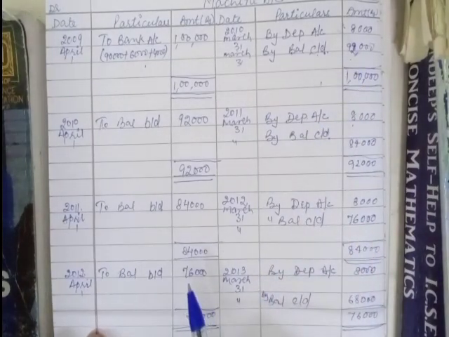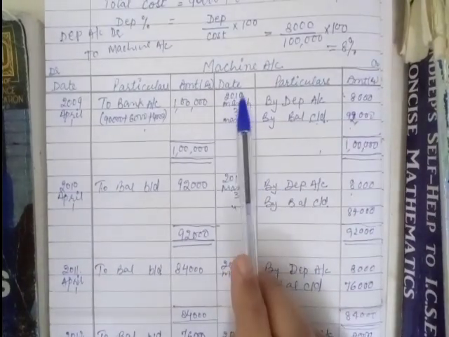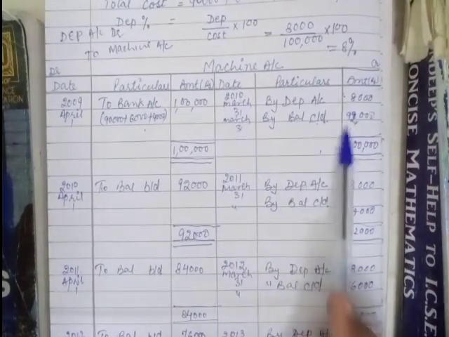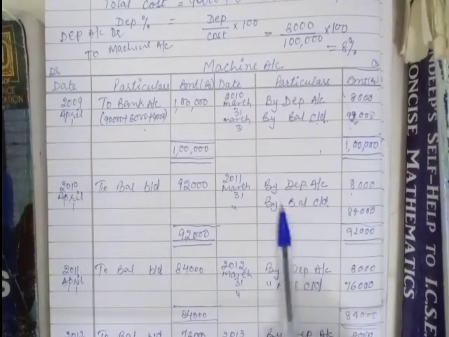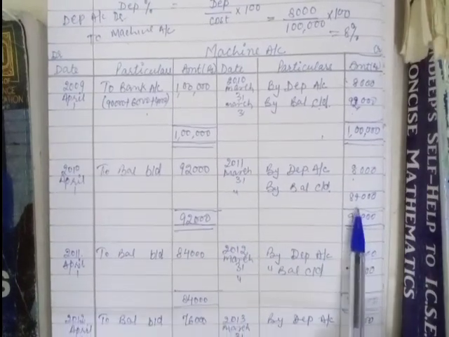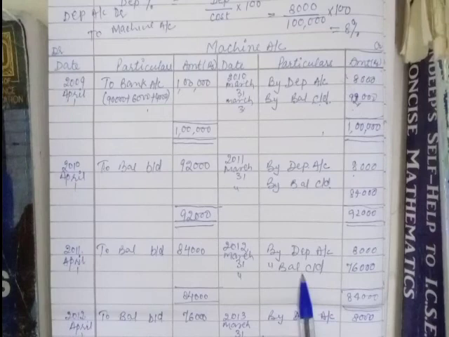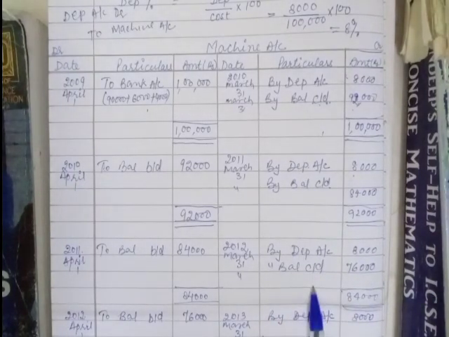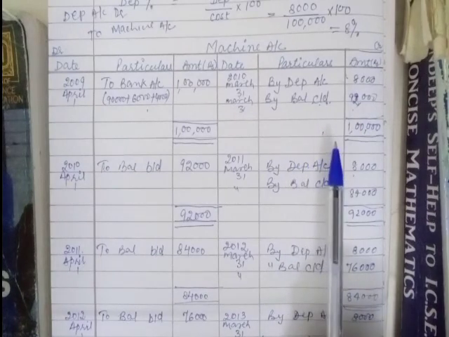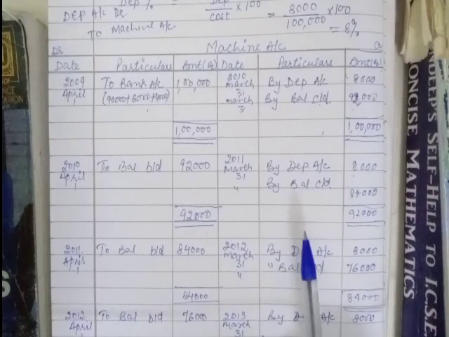fixed installment method. Now you notice one more thing: at the end of 2010 the book value of this machine was 92,000. The book value of this machine at the end of 2011 is 84,000. In 2012 its book value on March 31st is 76,000. The book value is decreasing, but we are still charging the fixed depreciation at the fixed rate. This is the reason it is known as the fixed installment method.